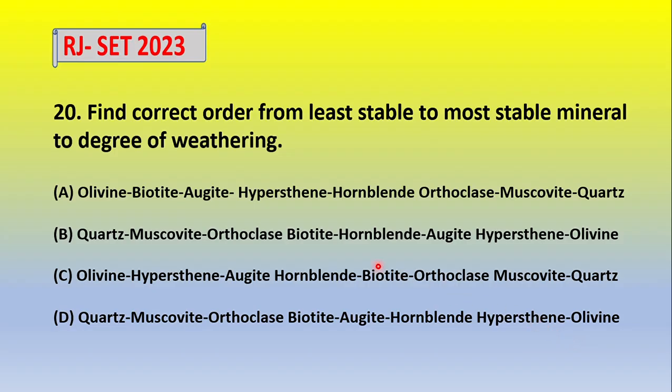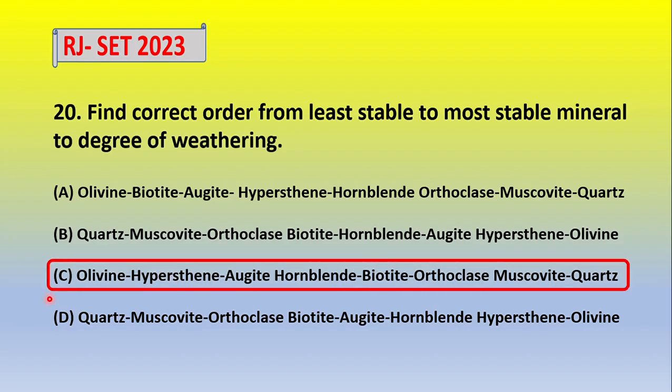So simply, if you know the Bowen reaction principle, then you can give the answer. Because this is simply asking about the Goldich series, and the Goldich series is just opposite to the Bowen reaction principle. So which one is correct? Correct answer is the first. Olivine is least stable, then hypersthene and augite, which are pyroxenes. After olivine, pyroxenes are less stable. After that amphiboles, then biotite mica, then orthoclase, then muscovite, then quartz.